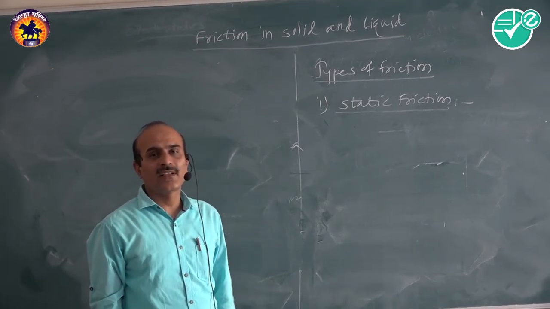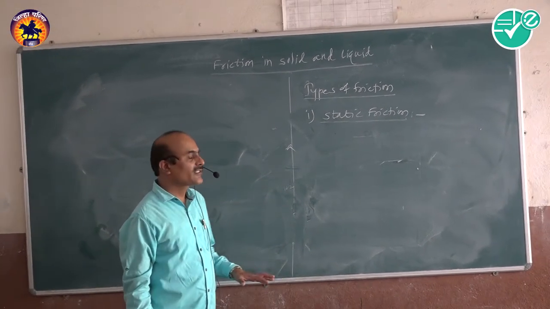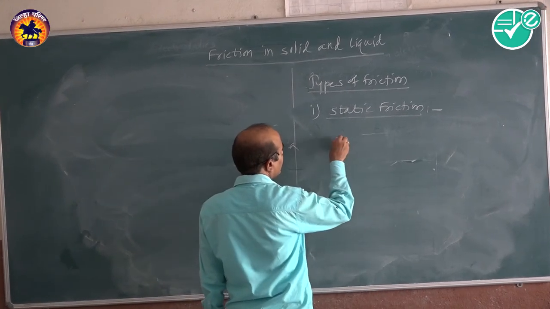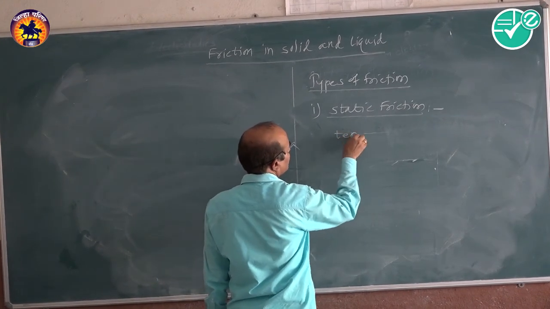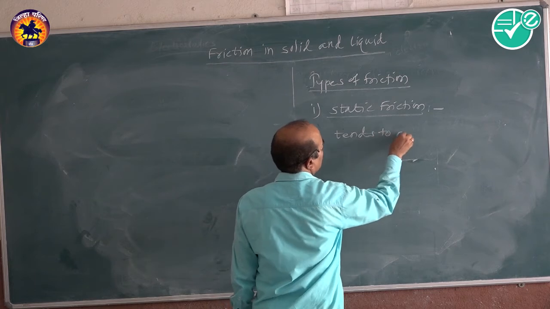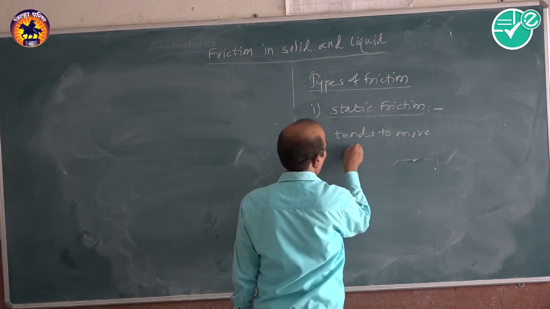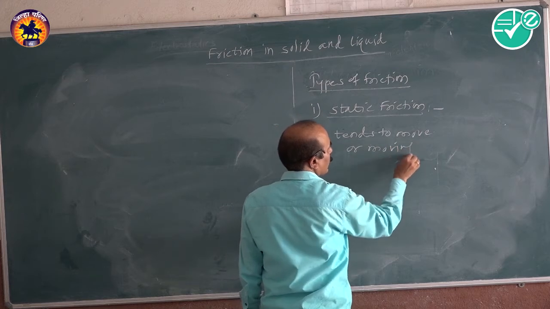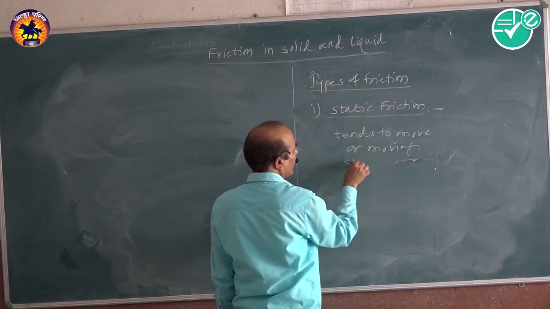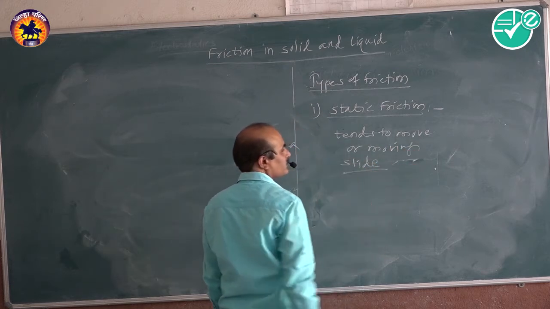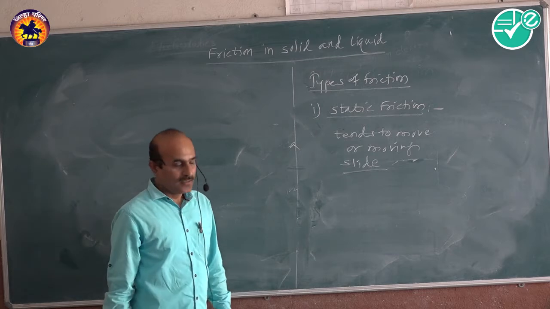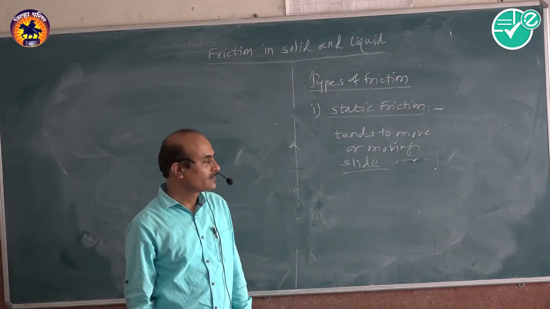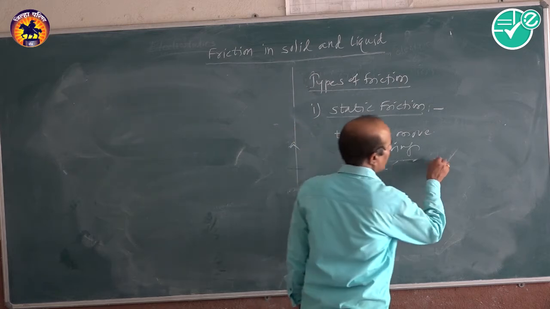What is static friction? When two bodies tend to move, or are moving, or simply slide on each other. When two bodies slide on each other, we have seen this example.